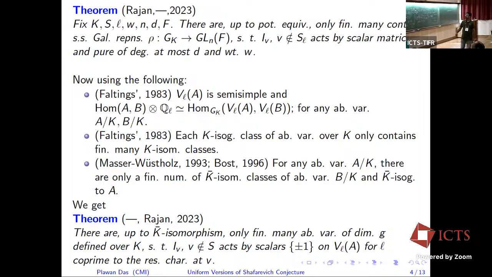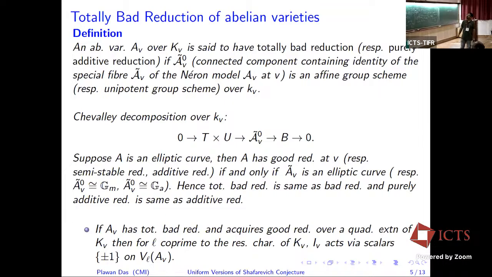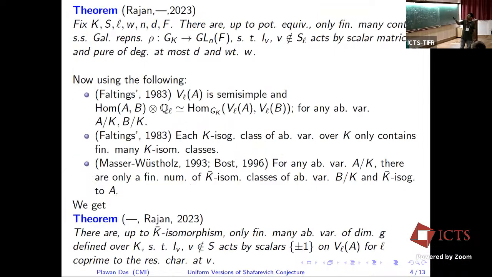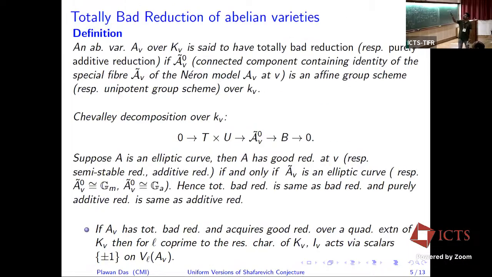And here the earlier theorem I will use with m equal to 2, because for the inertia image the characteristic polynomials are defined over Z, so the only roots of unity are plus or minus 1. So then I am now considering for which abelian varieties this criterion holds. On bad places, meaning the bad reduction property, the inertia acts by plus or minus 1. So this is the case actually.